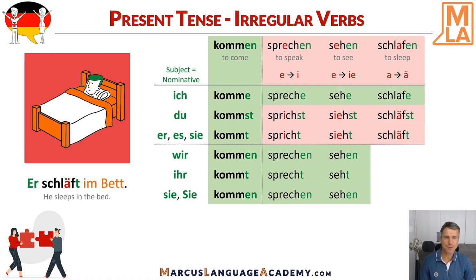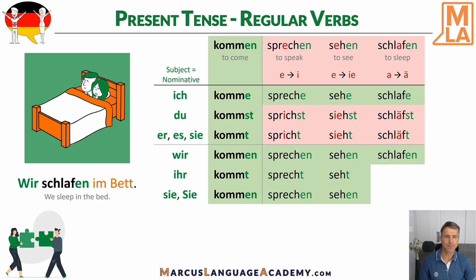Er schläft im Bett. He sleeps in the bed. Es schläft im Bett. It sleeps in the bed. Sie schläft im Bett. She sleeps in the bed. Wir schlafen im Bett. We sleep in the bed. Ihr schlaft im Bett. You all sleep in the bed.